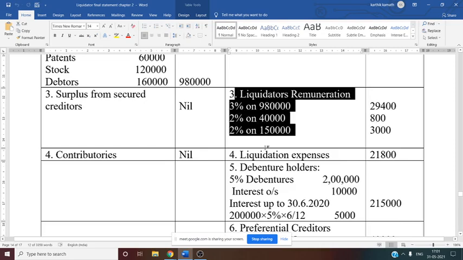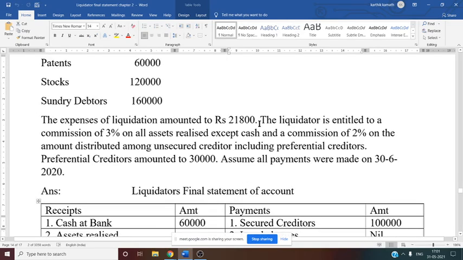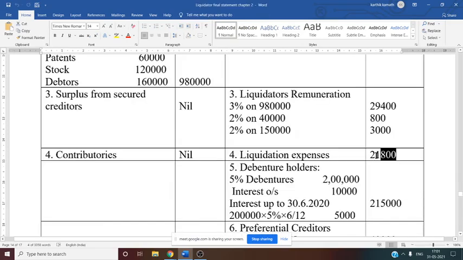Next thing is liquidation expenses. Liquidation expenses are given in the problem. See this, expense of liquidation 21,800. Directly you can write here, liquidation expenses 21,800.